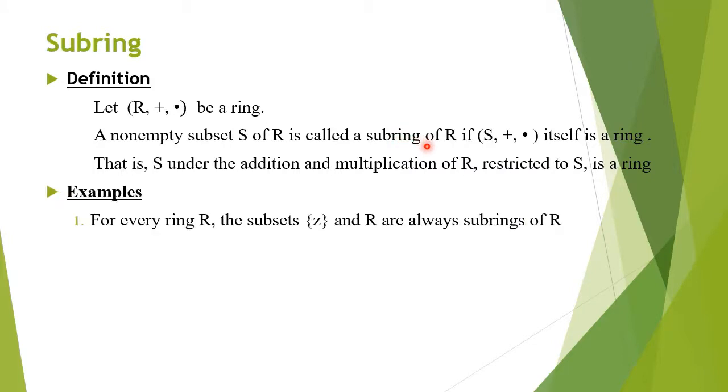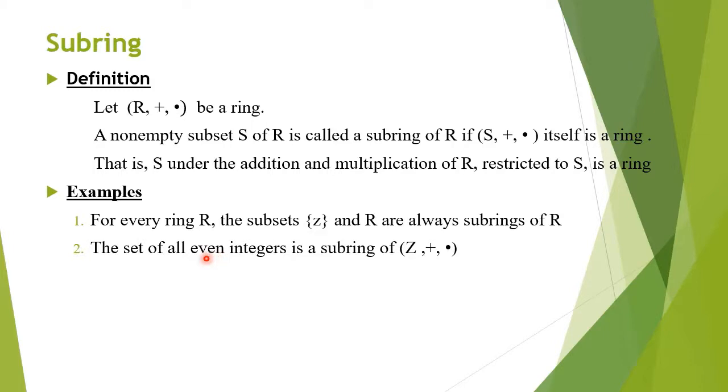Examples. For every ring R, the singleton set {0}, that is the identity element for addition, and the whole set R are always subrings of R. When you consider the ring of all integers under ordinary addition and multiplication, you may note that the set of all even integers forms a subring of Z, plus, dot. So you may verify all the conditions for a ring for this set also.